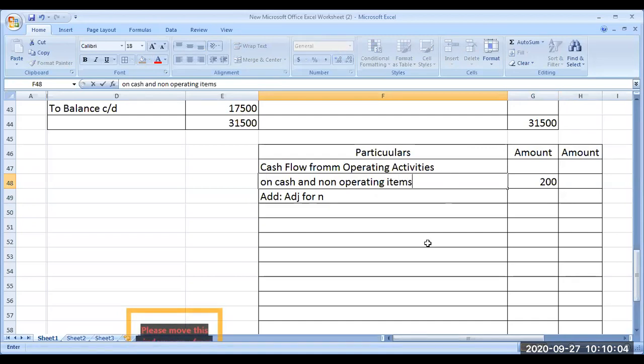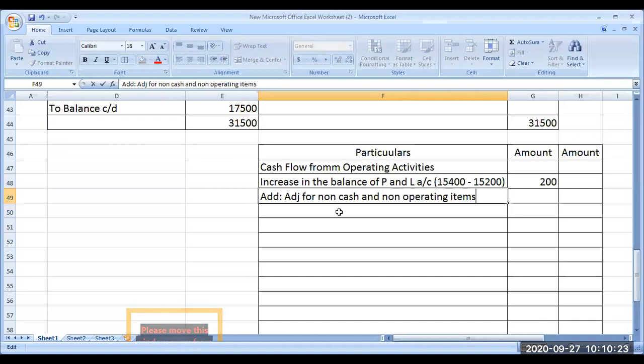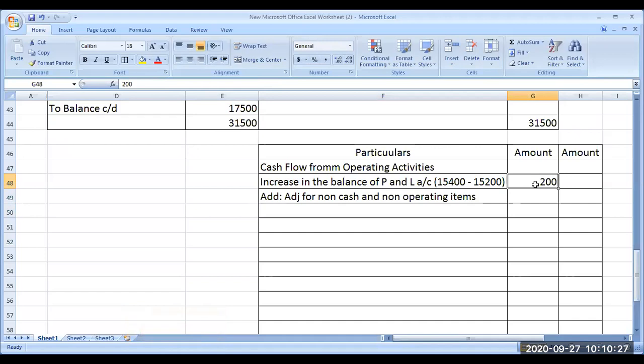What we are really doing here is, we are just going to add something and minus something from these 200 to find out the real cash from operating activities.